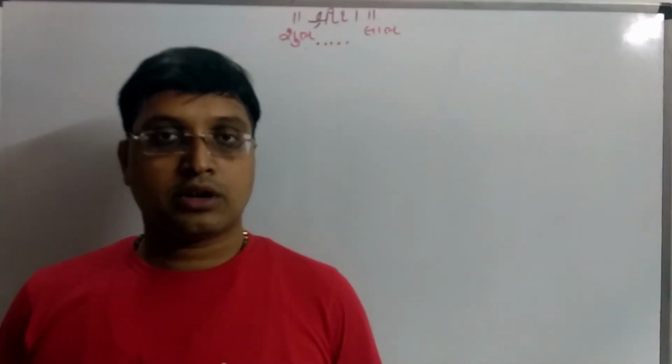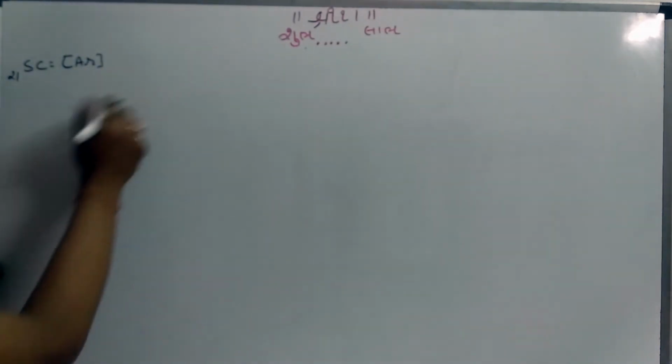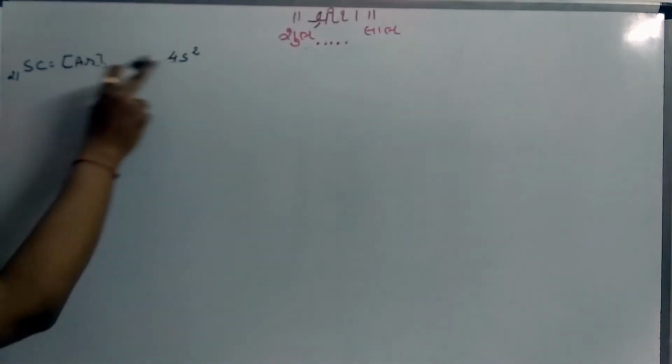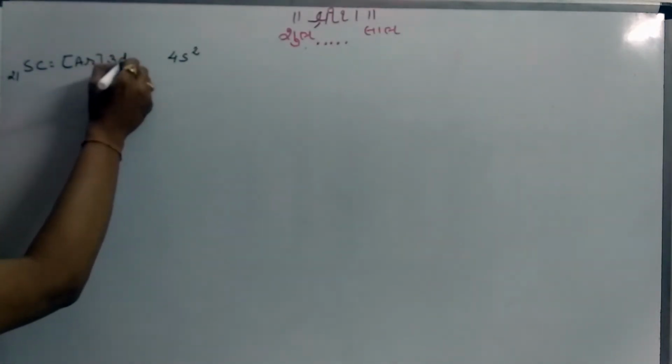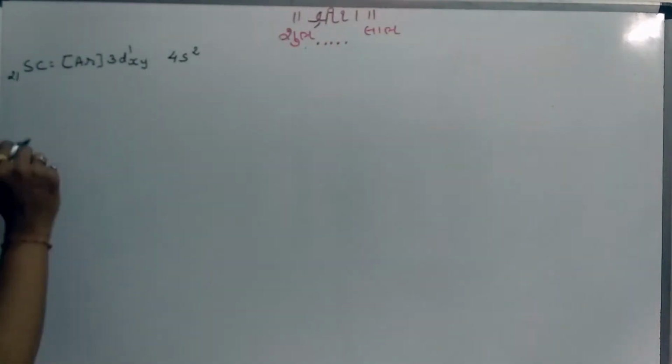Now the 21st element is scandium. Just pay attention. 18 electrons are filled like argon, so argon core. Then 2 electrons in 4s, so 18 and 2 is 20. The next electron goes in 3d, and conventionally we accept it as 3dxy1. If somebody writes 3dyz1, it is acceptable, 3dzx1 acceptable, 3dx2-y2 1 acceptable, 3dz2 acceptable, right? But conventionally we accept it like this.